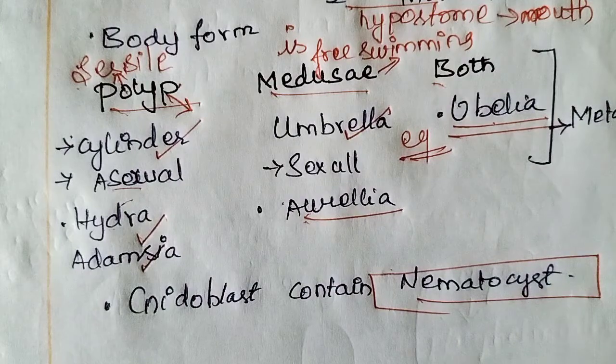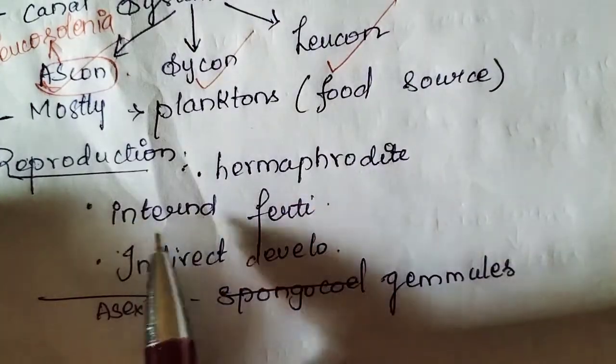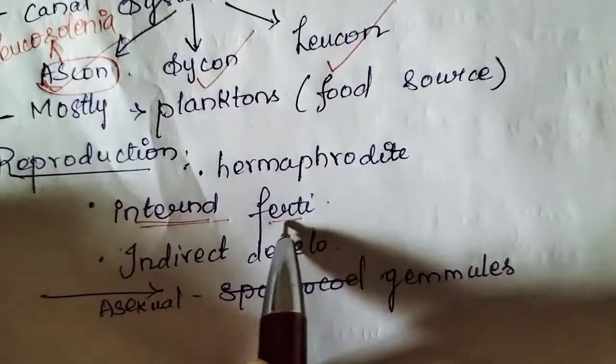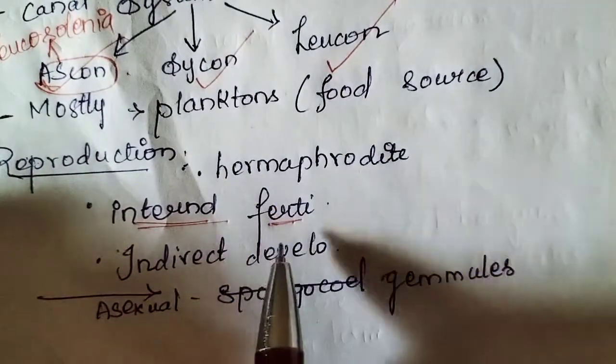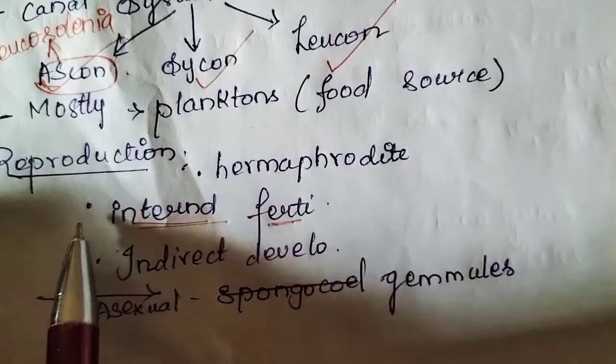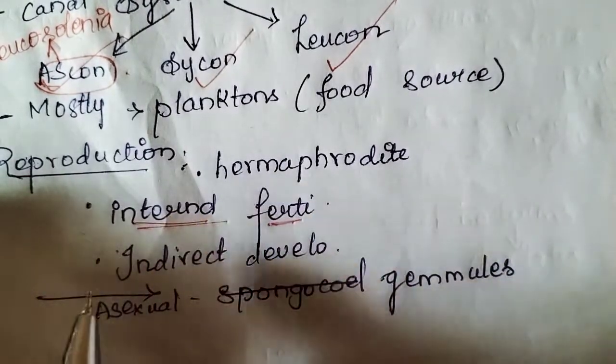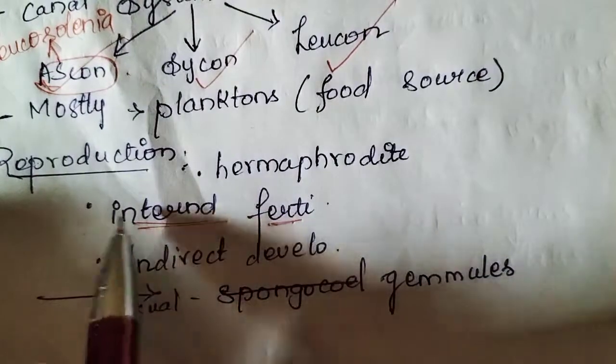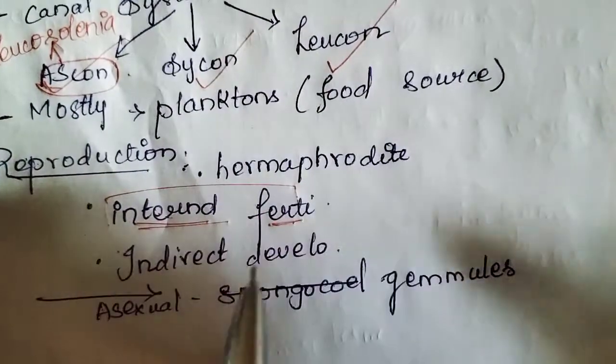Okay, now we have seen the coelenterates. One thing to add, children: internal fertilization means the fusion of male and female gametes takes place in the internal part of an organism. Okay, that's the important thing. Internal fertilization.